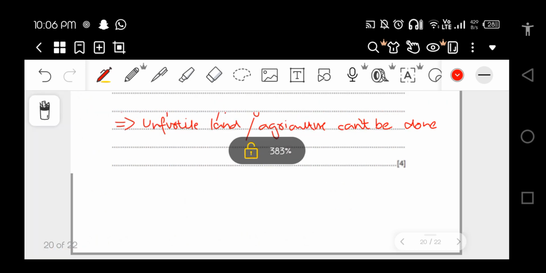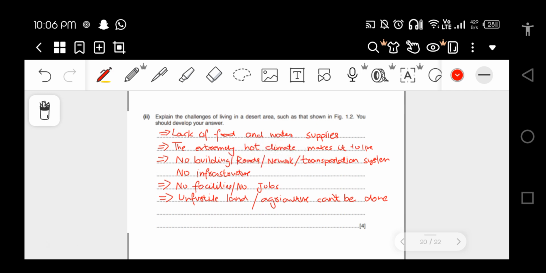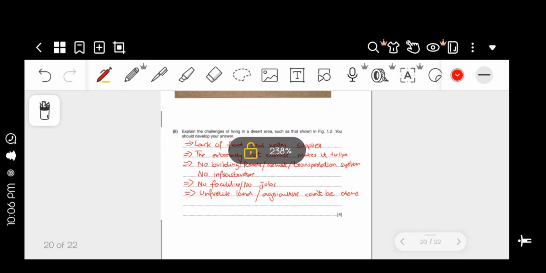I have told you a couple of examples, so you can choose any two of these. You have to give examples. Basically, you have to elaborate it. You have to give details for it. जैसे मैं कहता हूँ lack of food है, तो मैं कहूँगा कि भाई वहाँ पे कोई एग्रीकल्चर नहीं कर सकते, वहाँ पे लैंड बैरन है, वहाँ पे हम पौधे नहीं उगा सकते, वहाँ पे बारिशें नहीं होती हैं, इसकी वजह से वाटर सप्लाई और फूड की बहुत ज़्यादा कमी होती है, सही है. You can relate 2 or 3 points, but you have to write in continuous writing. You have to give details for it as well. Okay, so it makes sense.